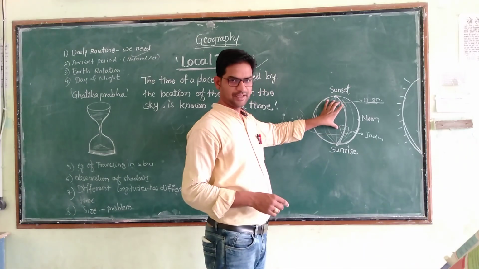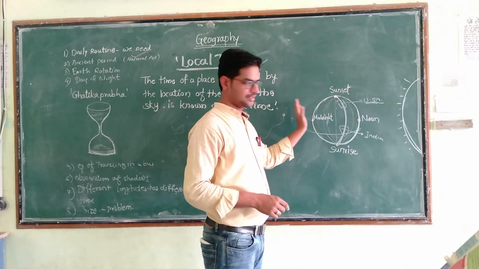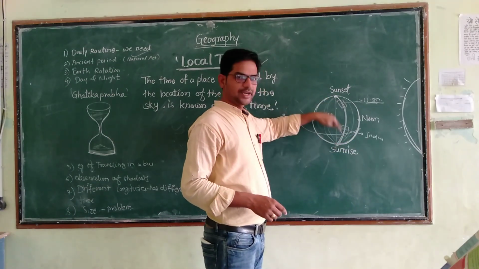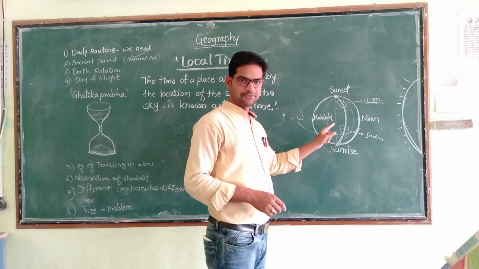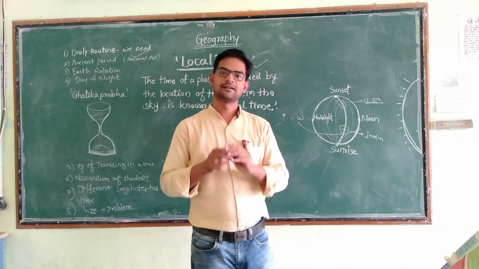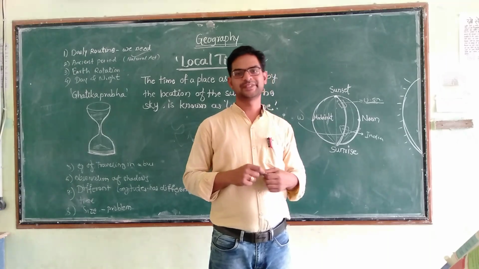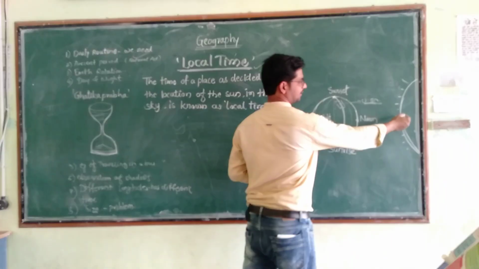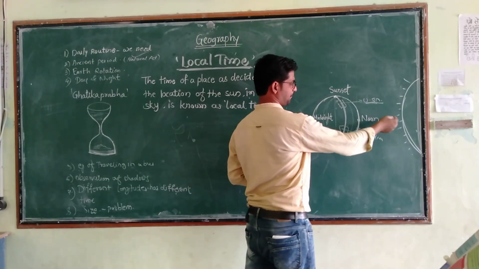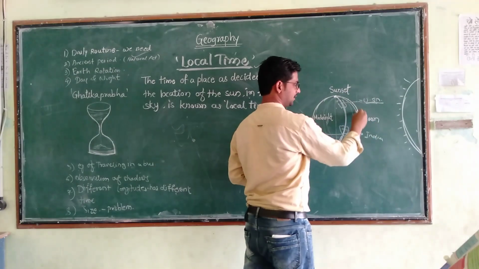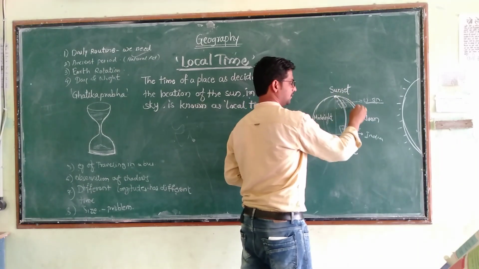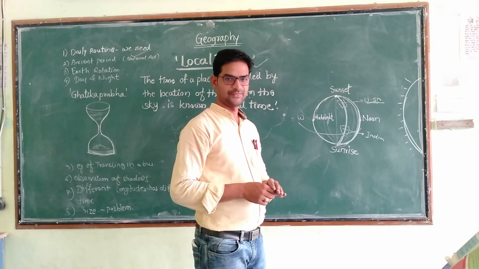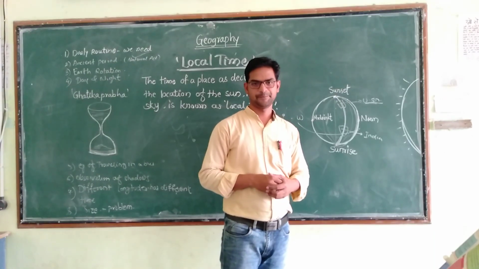This is just simply an example. If two countries are located on the same longitude, then the time will remain the same for both countries. Why does this happen? Because the sun rays are falling there directly, and this longitude comes in front of the sun at the same time. That's why there will be the same time.